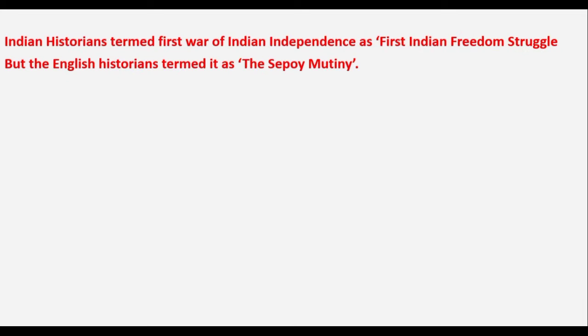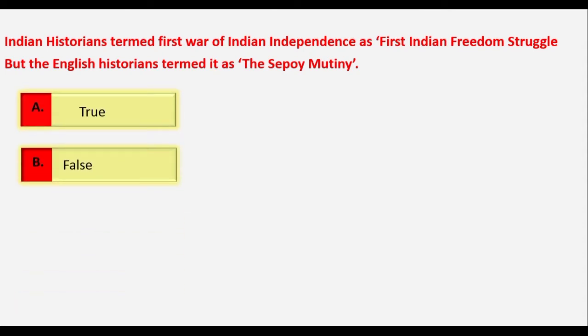The next question is, Indian historians termed the first war of Indian independence as the first Indian freedom struggle, but the English historians termed it as the Sepoy Mutiny, Sipahi Dange. Is it a true statement or a false statement? Yes, it is a true statement.